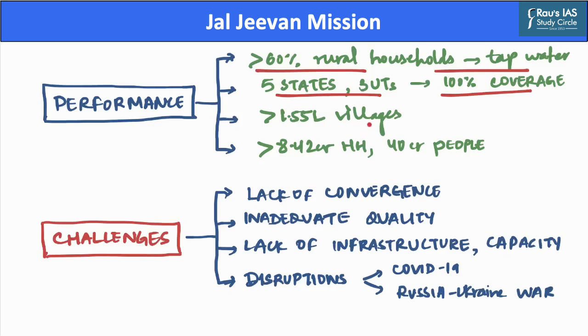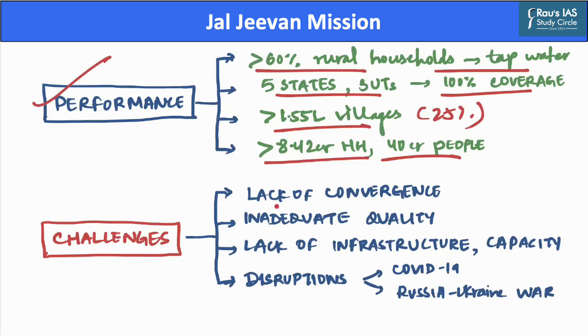Further, more than 1.55 lakh villages, that means 25% of the total number of villages in India, have reported Har Ghar Jal. That is, every household in these villages has access to clean drinking water through taps at their household premises. And in only about 3 years, more than 8.4 crore households having more than 40 crore people have benefited from this mission. However, despite good performance, this scheme faces several challenges.